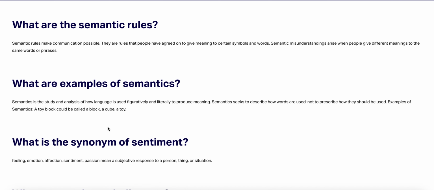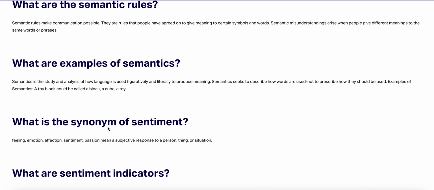What are examples of semantics? Semantics is the study and analysis of how language is used figuratively and literally to produce meaning. Semantics seeks to describe how words are used, not to prescribe how they should be used. Example: a toy block could be called a block, a cube, a toy.